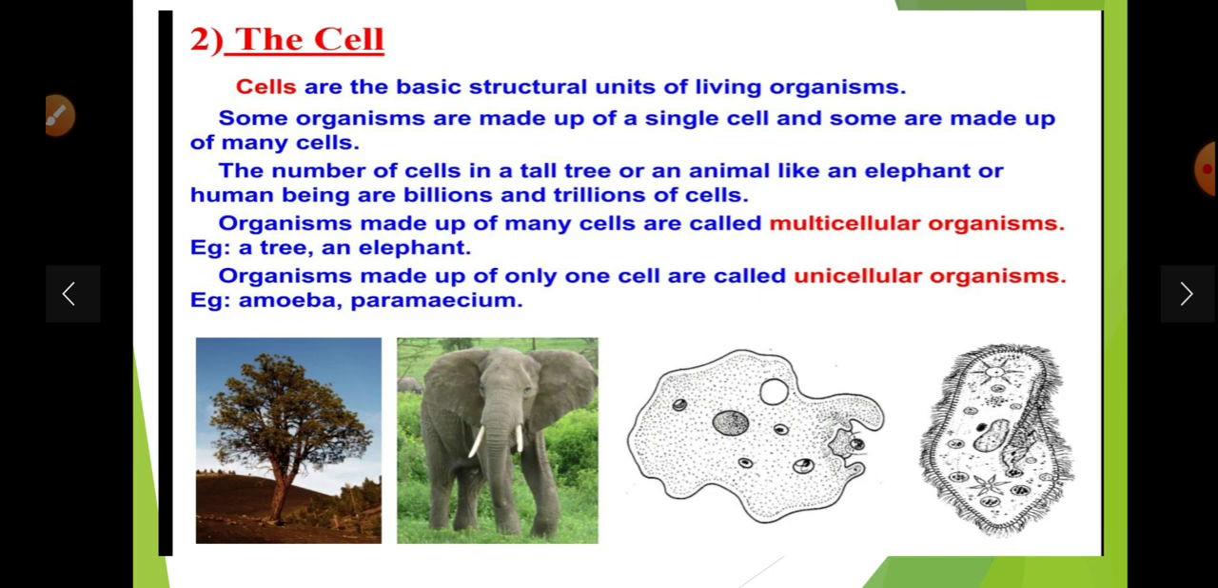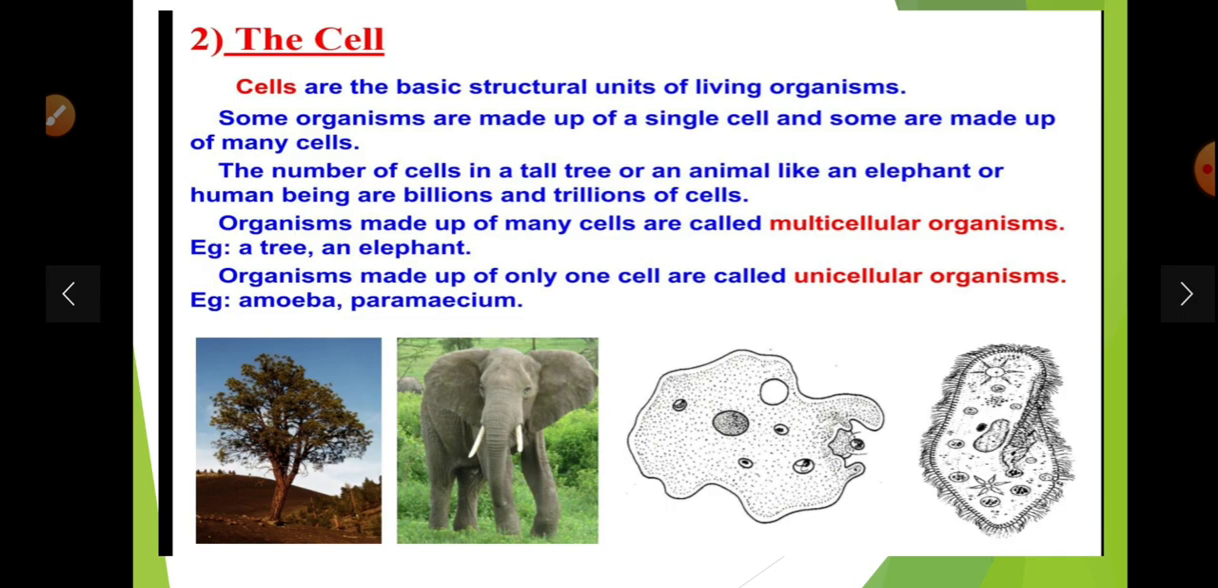Cells are the basic structural unit of living organisms. Some organisms are made up of a single cell and some are made up of many cells. The number of cells in tall trees or animals like elephants or human beings is in billions and trillions. Organisms made up of many cells are called multicellular, for example trees and elephants. Organisms made up of only one cell are called unicellular organisms, that is amoeba and paramecium.